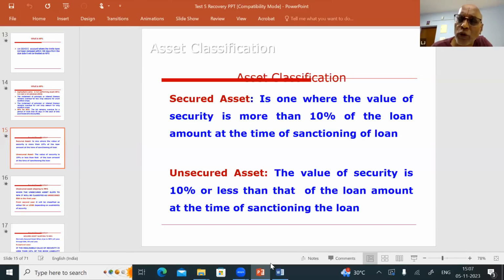Even though you are sanctioning crores of amount, there will not be any security at all for an infrastructure loan also. So what is an unsecured advance? At the time of sanctioning the loan, the value of the security is either 10% or less than 10%, including 0%, is called the unsecured advance. Not only Canara Budget, wherever the value of the security is 10% or less than 10% at the time of sanctioning the loan, it is called an unsecured advance. If the value of the security is 10% and above, it is called a secured advance.